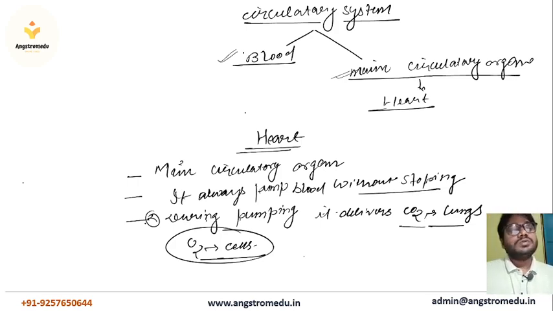Okay, so the main circulatory organ is the heart, and it pumps the blood without stopping. Main function during the pumping, it delivers oxygen to the cells and delivers CO2 to the lungs.